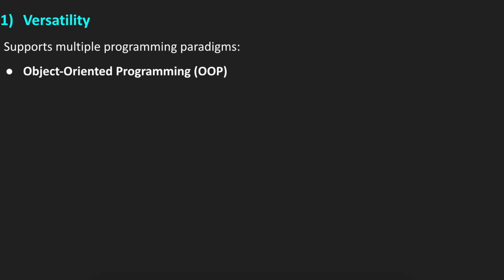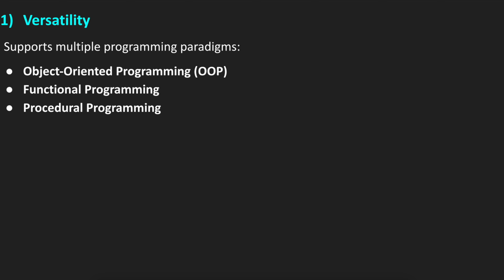So what are the other features that make Python one of the most widely used languages in the world? The first one probably would be versatility. What that means is it supports multiple programming paradigms. For example, it supports object-oriented programming. Also, we can write the code in the functional style, so functional programming, and also procedural programming. So it supports all 3 widely used programming paradigms.